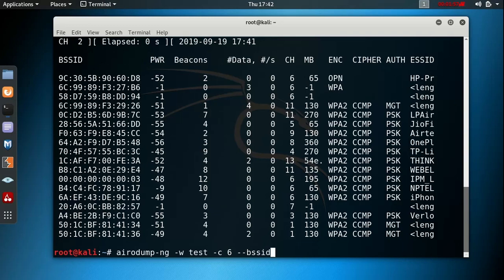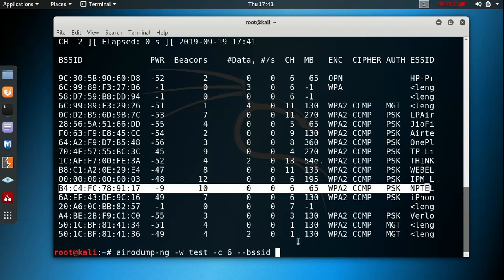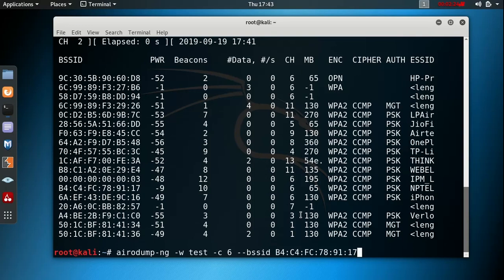So put the MAC address of our target Wi-Fi, meaning the target router. Then provide the monitor mode name which we turned on previously, wlan0mon.